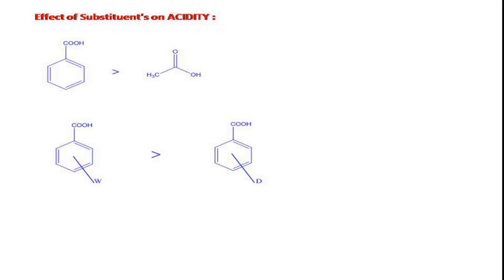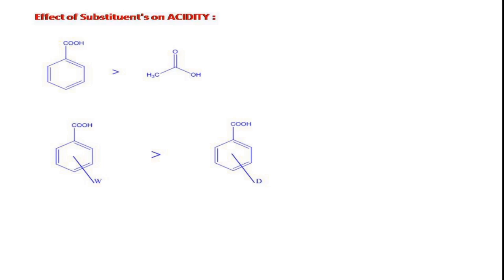Coming to the comparison of acidity of aromatic carboxylic acids with the aliphatic carboxylic acids. Here I have taken in the first example benzoic acid as well as acetic acid. In benzoic acid, due to the presence of the aromatic ring, the stability of the carboxylate anion increases, right? So it is more acidic than the aliphatic carboxylic acids.